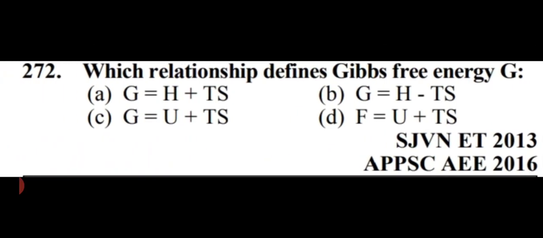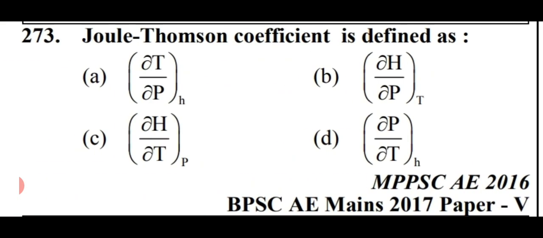Which relationship defines Gibbs free energy G? So friends, G is defined as G equals H minus Ts. H minus Ts. That is option number B. G equals H minus Ts.